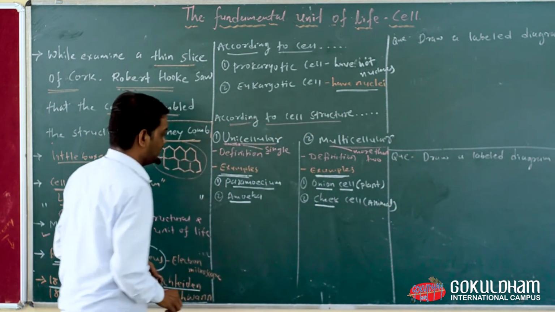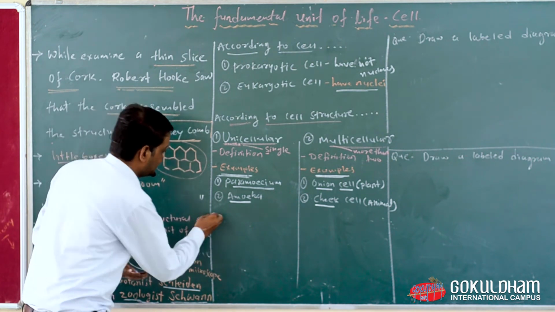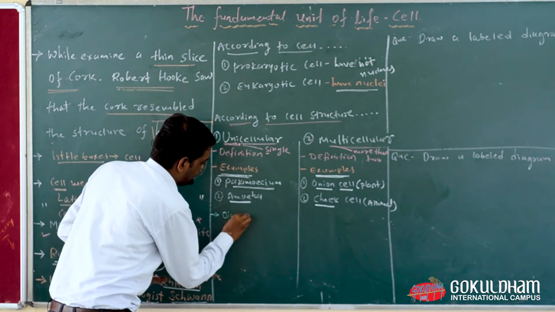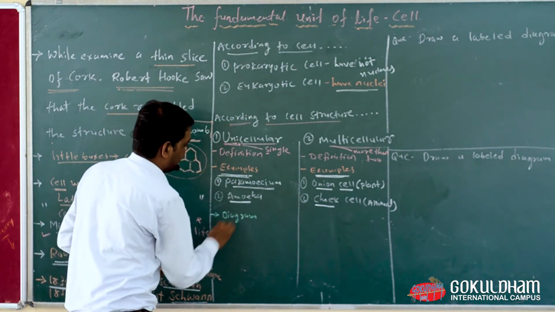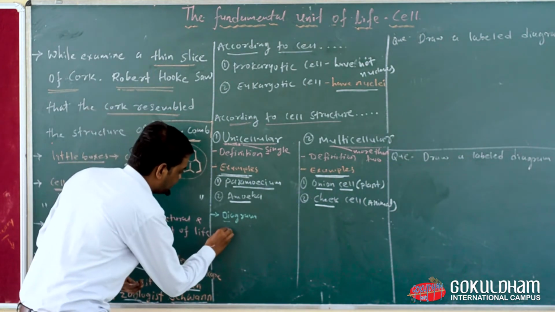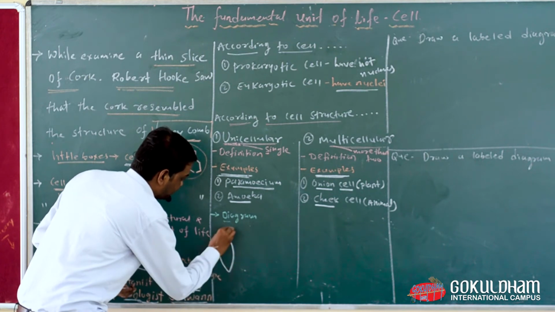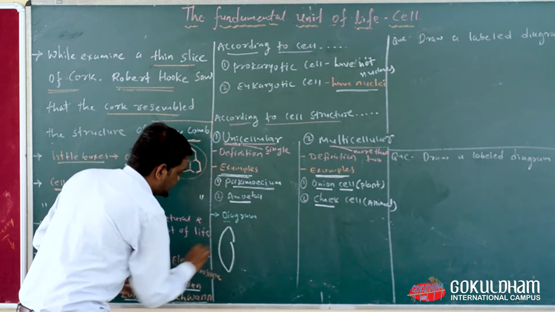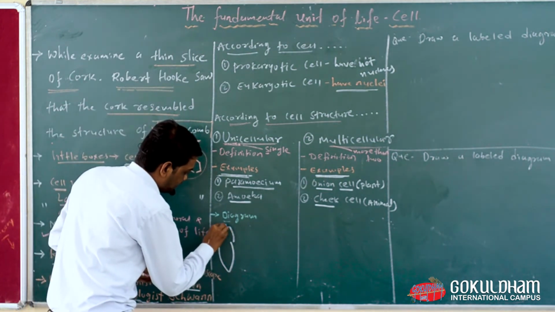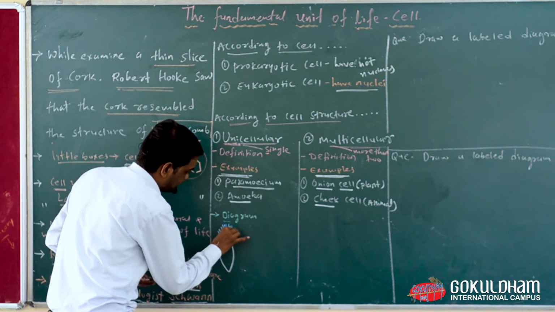Now we are going to see our third point, which is the diagram. Look here, the diagram of Paramecium and Amoeba. Paramecium looks like a slipper, and this structure is known as cilia.